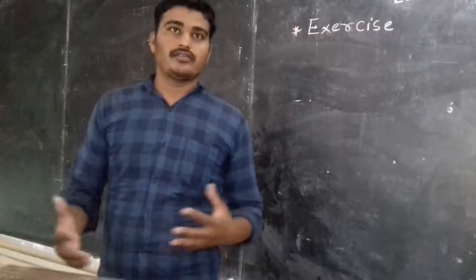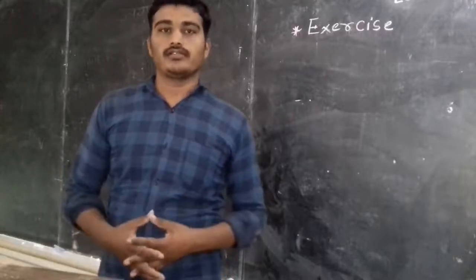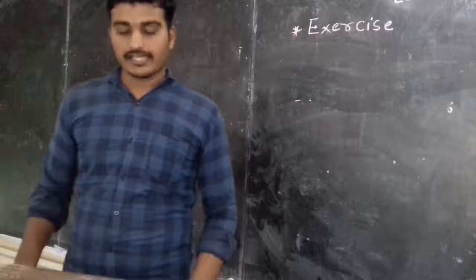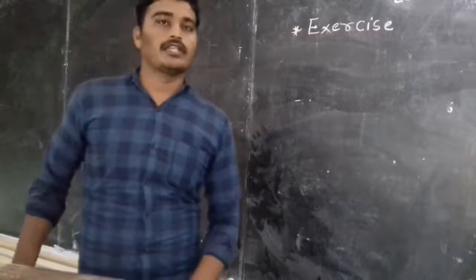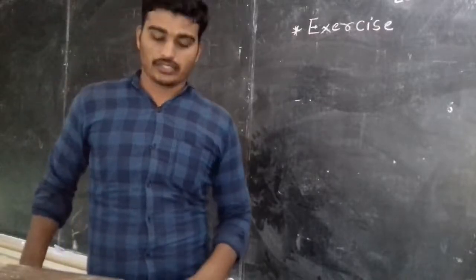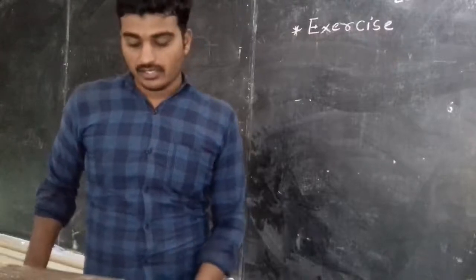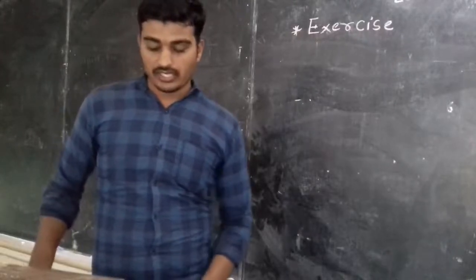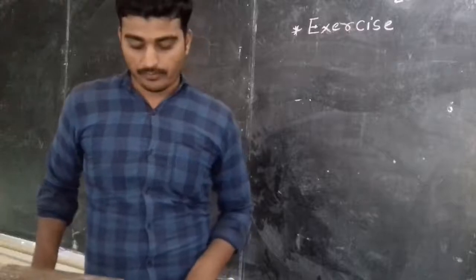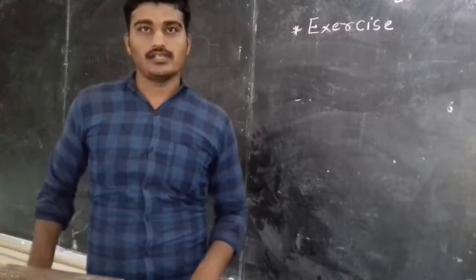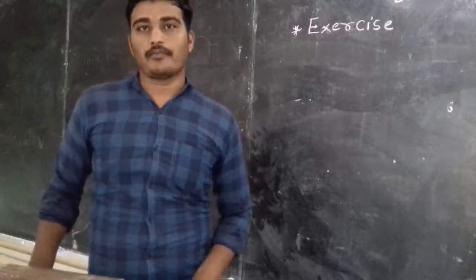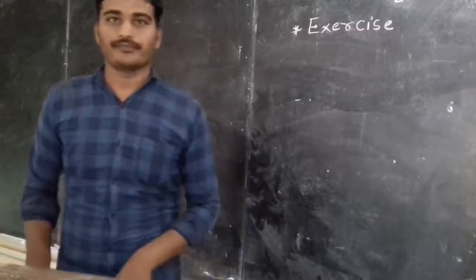So in these four options, the third option is republic. That is the correct answer. So both the countries have a republic type of government. Okay.